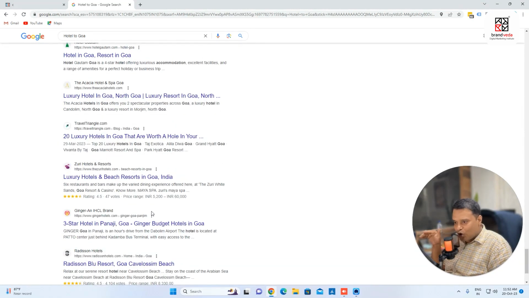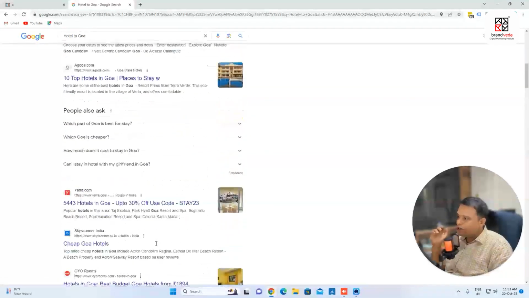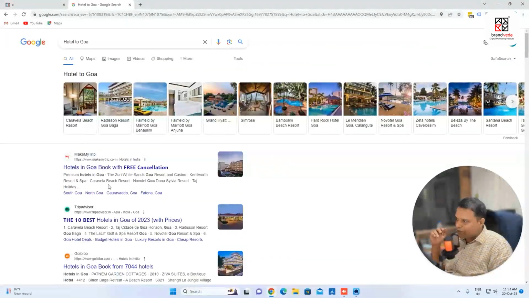And the question is, all these websites are coming forward for hotels in Goa. And I want to tell you that people are surely going to click on the first result, which is coming from Make My Trip. This is important. So the first result is important. The first page of Google search engine is very, very, very important.